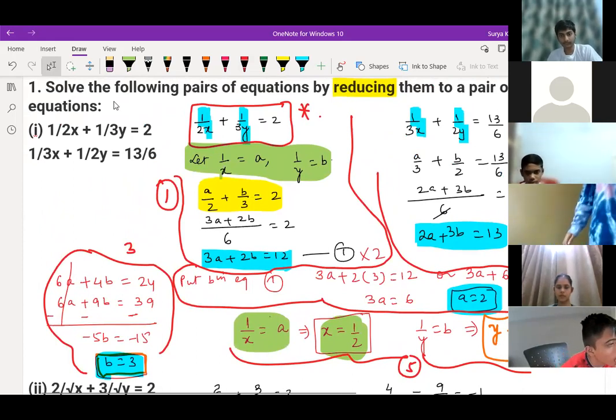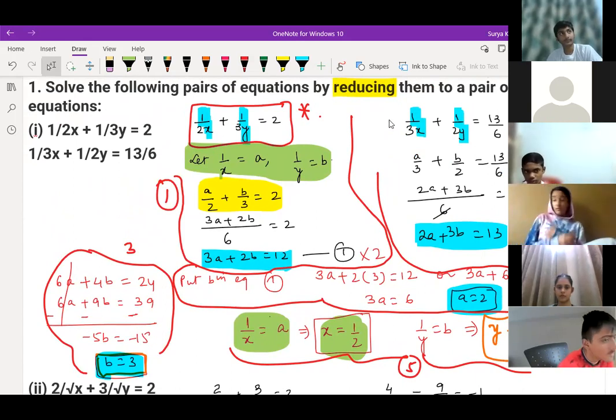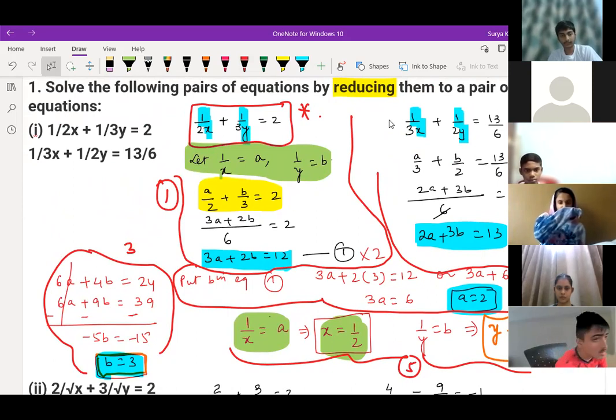Once again, I'm repeating here. See, 1 by x is nothing but a, we are letting, and 1 by y we are letting as b. So we can write a by 2 plus b by 3 is equal to 2. We just got one normal equation in the form of a and b. Second equation similarly we got in the form of a and b.